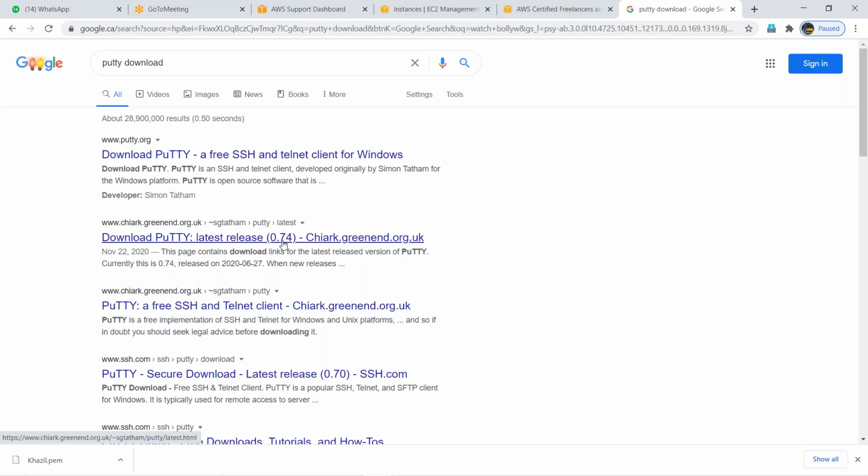Even for servers in our own data center, we connect using Putty only. If you are not connecting directly but remotely, you should have this Putty application on your laptop.